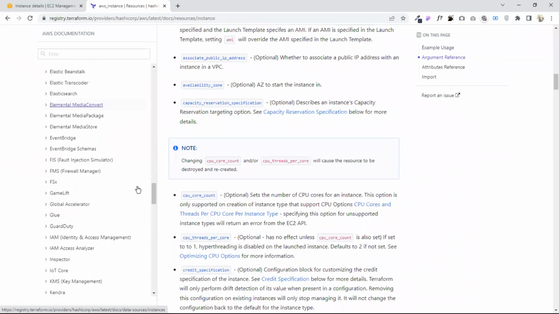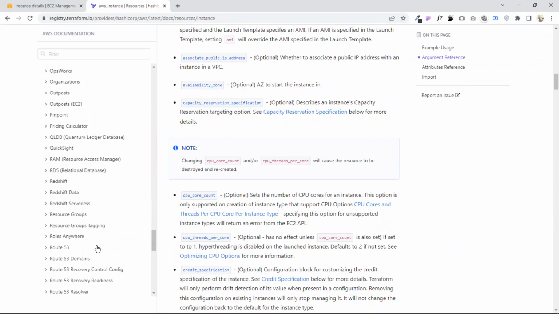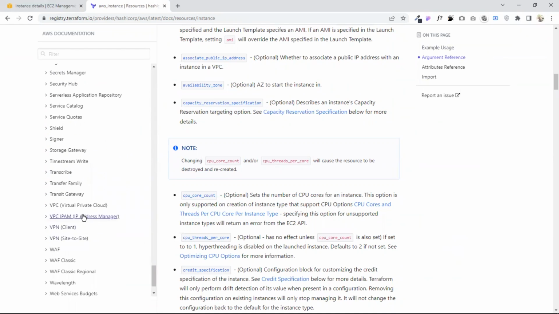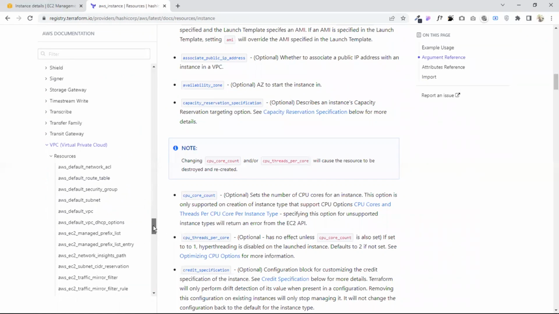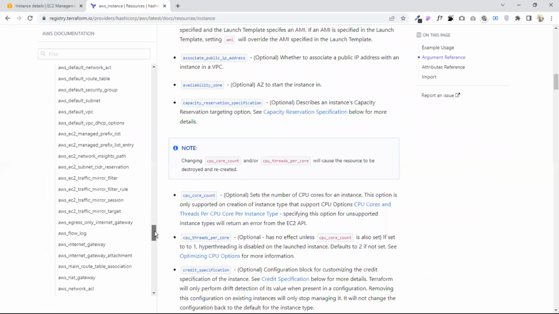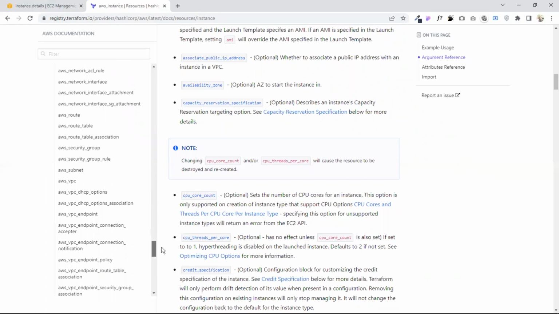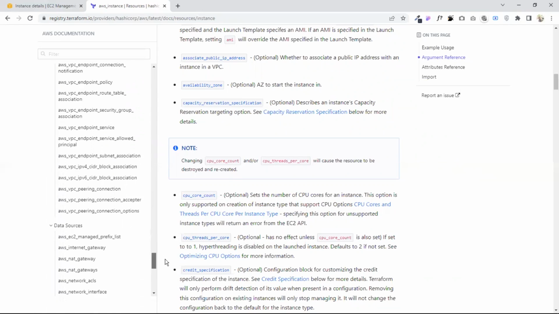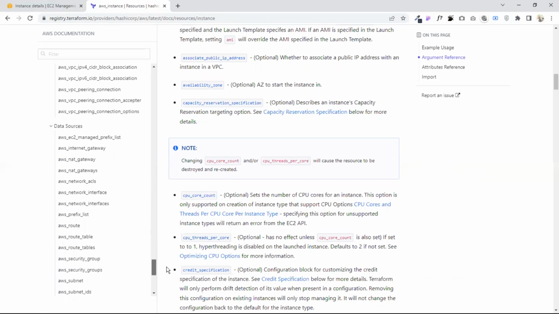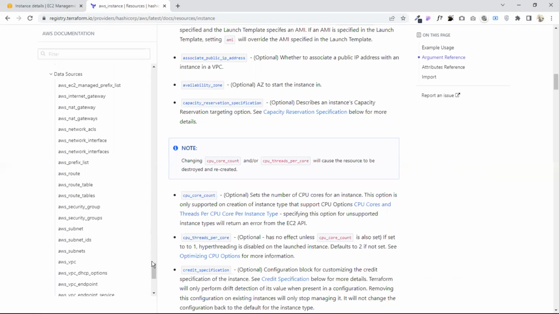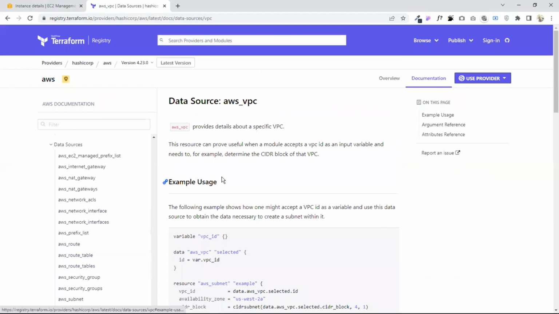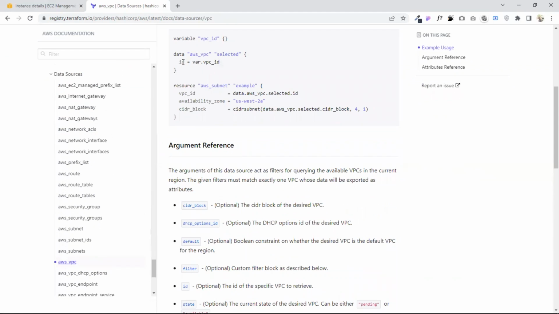Then when it comes to the VPC, we have VPC right in here, right down here. If you want to use a default subnet or a default VPC, you create your own. Everything's right in there: the route table, security group, subnet. And even if you want to use data, that's already existing resources that you want to call down, like the VPC I'm using now, as you can see, just the data, then the ID of the VPC. So that's all you need to do, and it's as easy as that.